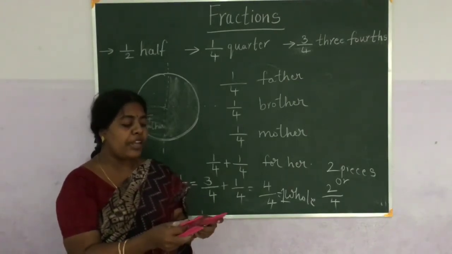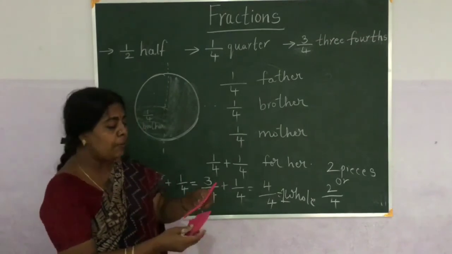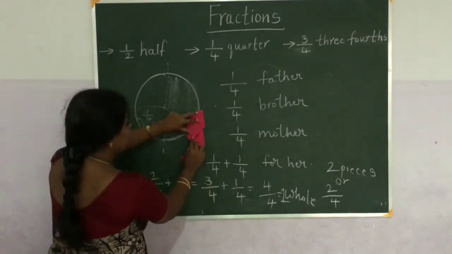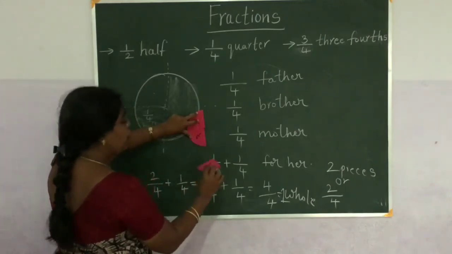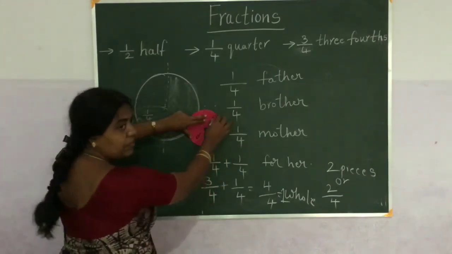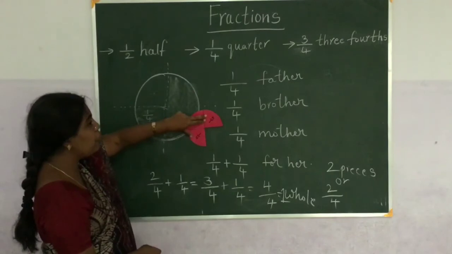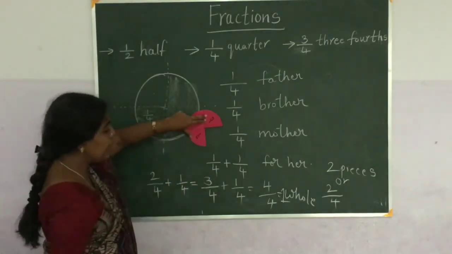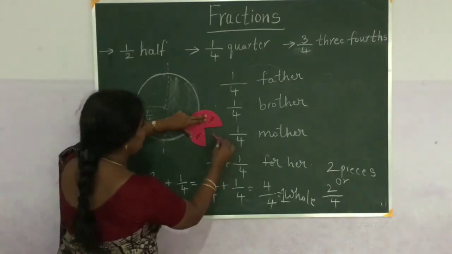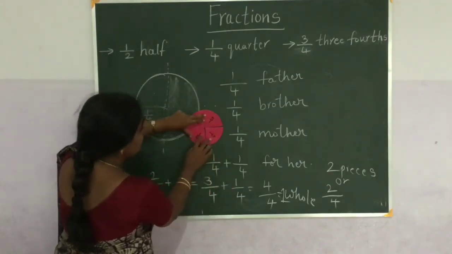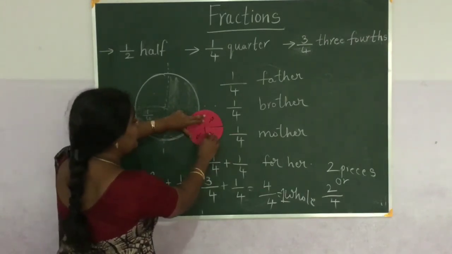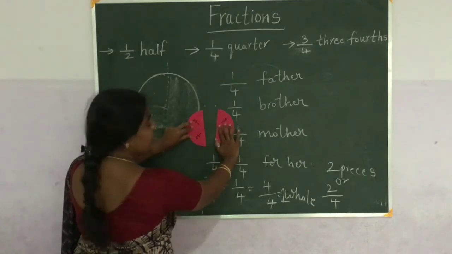How many 1 by 4s make 1 whole? 1, 2, 3, and 4. See here, how many 1 by 4s are there? 1, 2, 3, 4. Now, this is half.